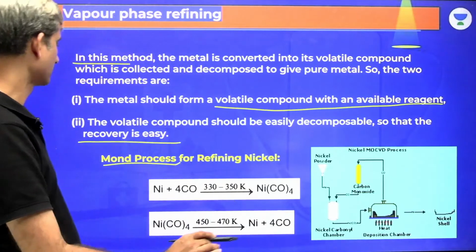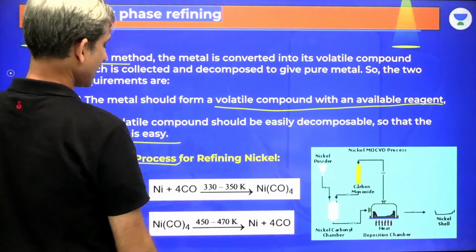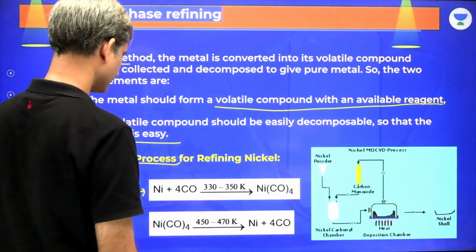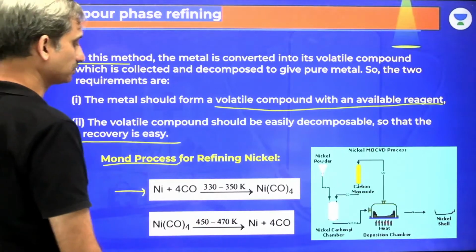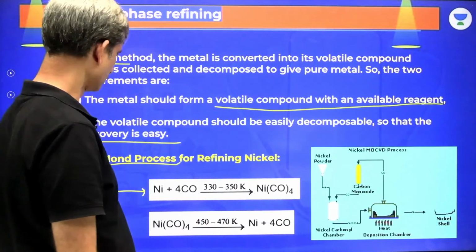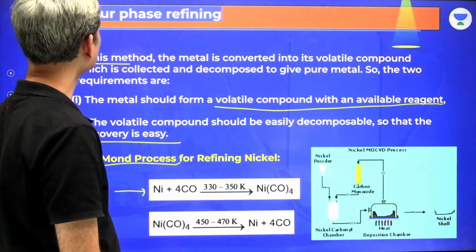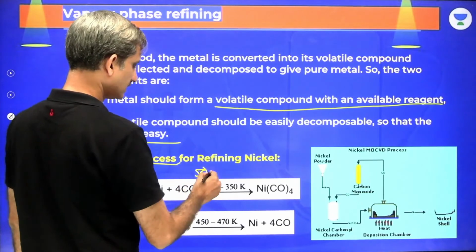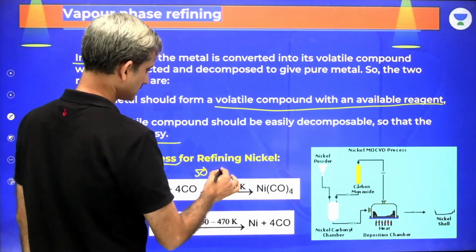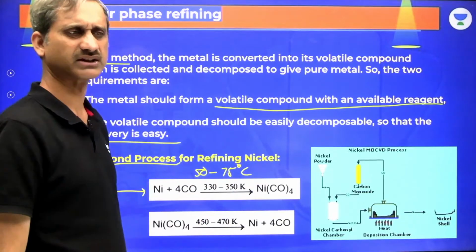Is it clear? So here nickel is reactive with carbon monoxide at around 330 to 350 Kelvin. So 330 Kelvin would turn out to be how much? 27 plus 30, 57. Maybe 50 to 75 degrees Celsius, something around that, 50 to 75 degrees Celsius.